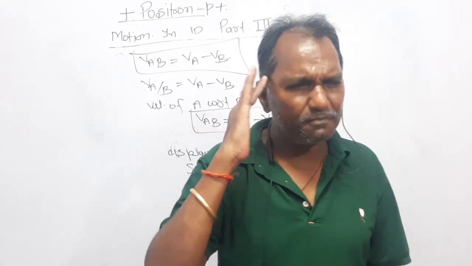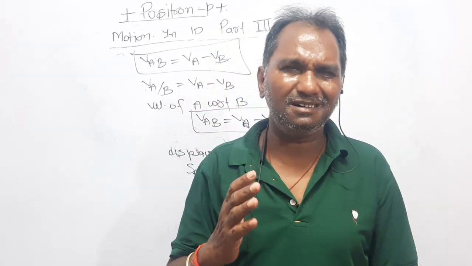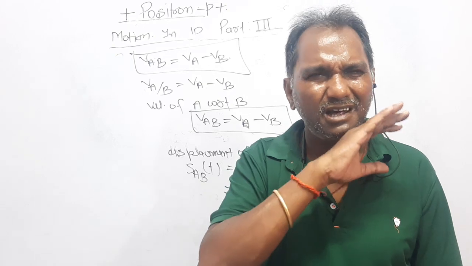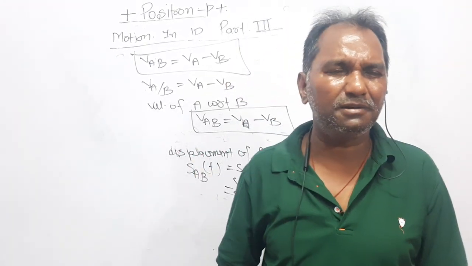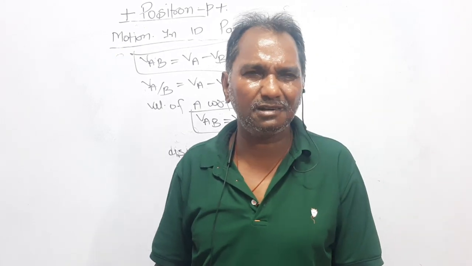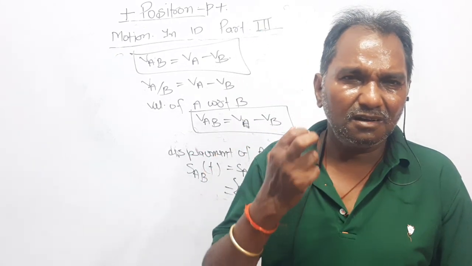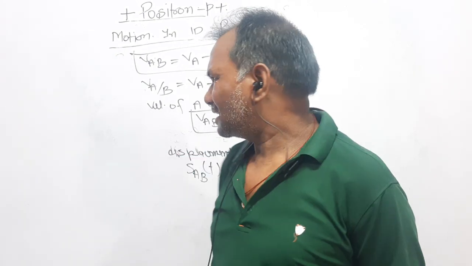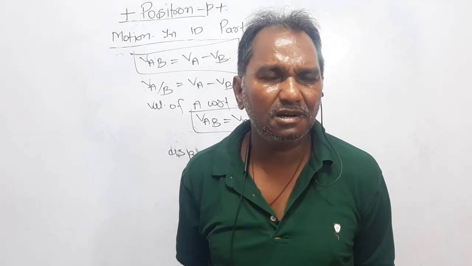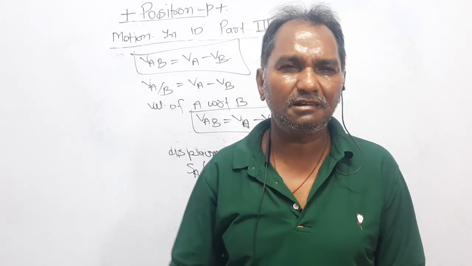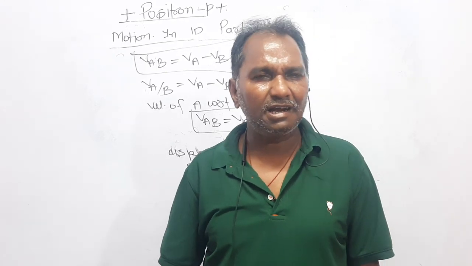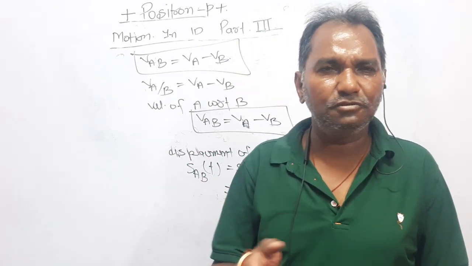Just keep this sentence in mind. It will help you to solve and to understand the solution of even very typical problems. More often, they are part of the IITs. VAB, velocity of A with respect to B, is equal to VA minus VB, and it means what will be the velocity of A when B is at rest. I am just telling you many examples to let you understand.